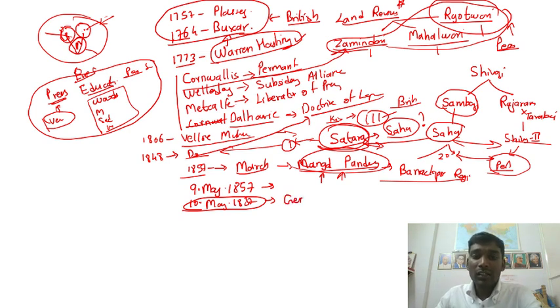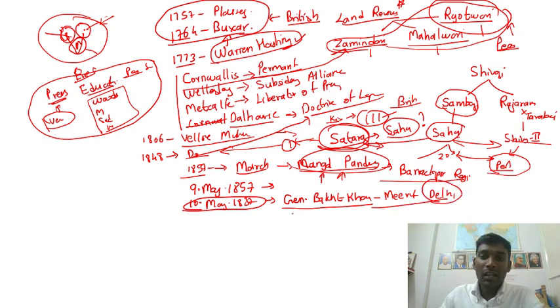Soldiers under the leadership of General Bakht Khan, this is important, decided to march from Meerut to Delhi, and they attacked Delhi.